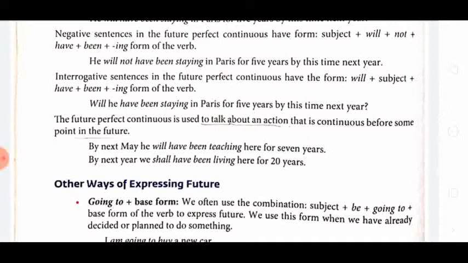So from 6 years, this action is going on. Okay, try to understand. It is used to talk about an action that continues before some point in the future. From the 6th year, this action is going on, and by next May, it will have completed 7 years.